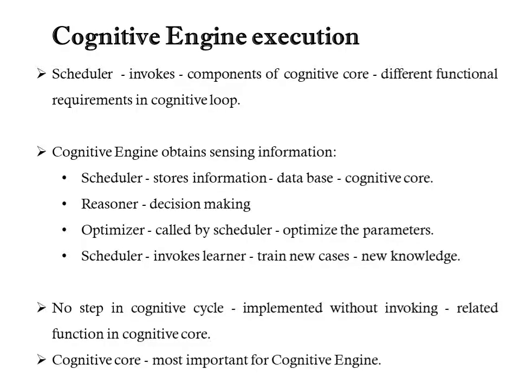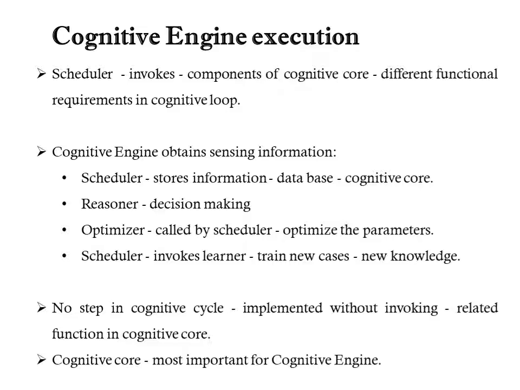In the cognitive engine execution process, the scheduler invokes related components of the cognitive core according to the different functional requirements in the cognitive loop. For example, when the cognitive engine obtains sensing information, the scheduler temporarily stores the information in a database in the cognitive core. Next, the reasoner is invoked for decision making, and the optimizer is called by the scheduler to optimize the parameters.